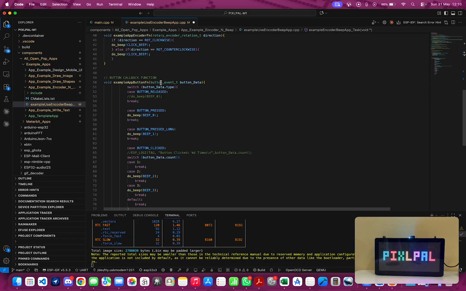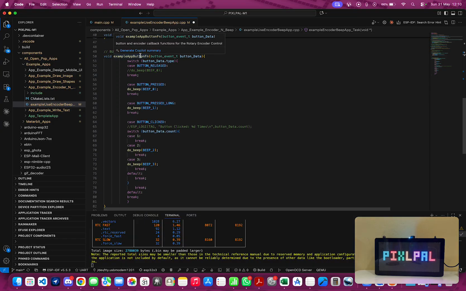So the callback functions must be defined in this manner. You open the function body. The first instruction is a switch which decouples the button data to specify what type of action was carried out using the button.